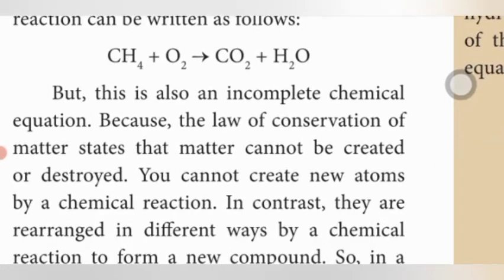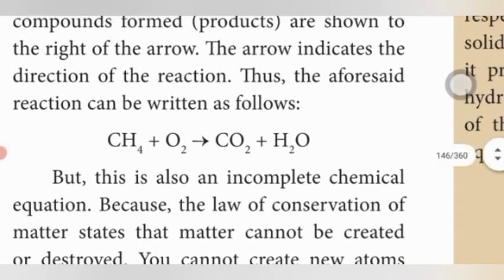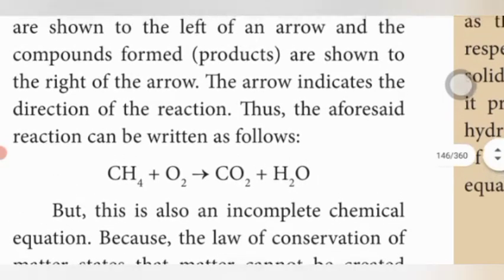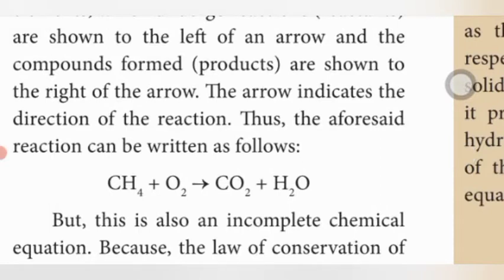This is an incomplete chemical reaction. CH4 and O2 are the reactants. CO2 and H2O are the products. The arrow mark indicates the direction of the reaction. The left side of the arrow mark gives the reactants, and the right side of the arrow mark gives the products.